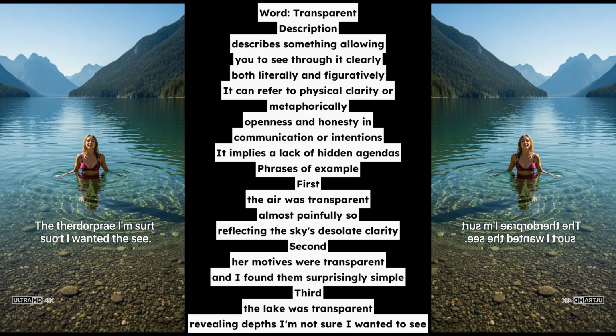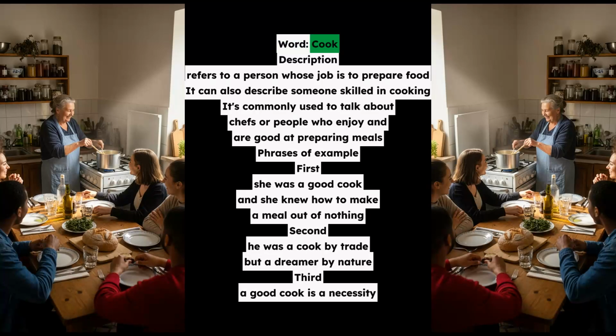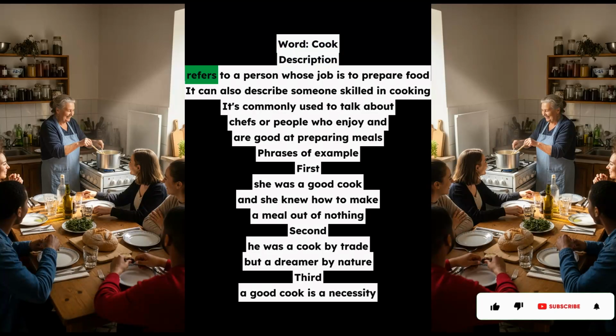Phrases of example. First, she was a good cook, and she knew how to make a meal out of nothing. Second, he was a cook by trade, but a dreamer by nature. Third, a good cook is a necessity.